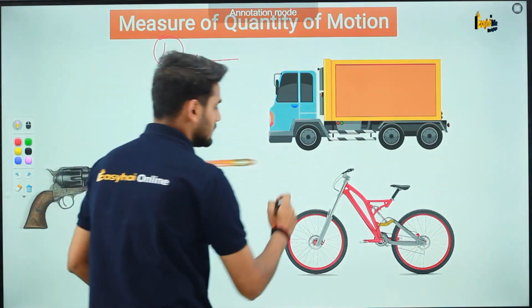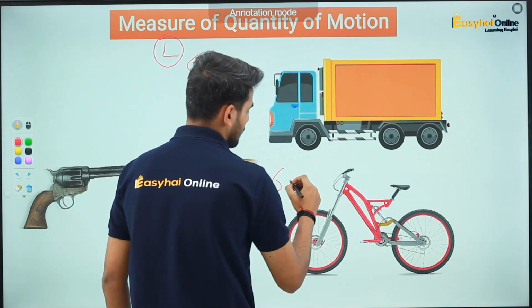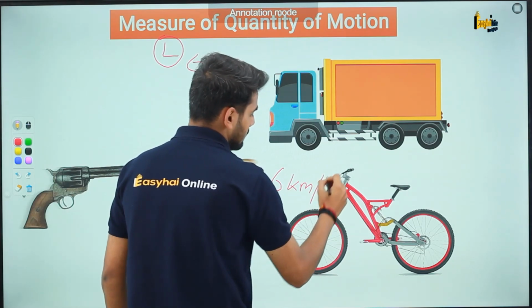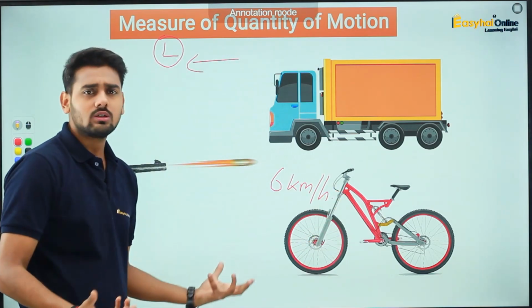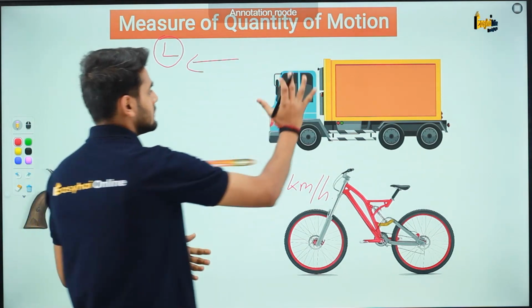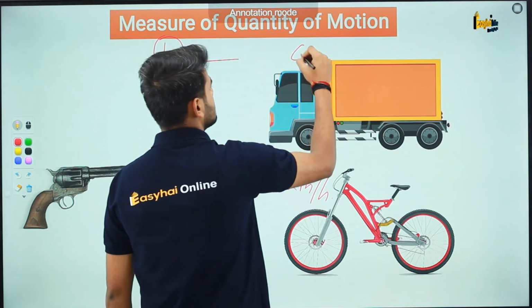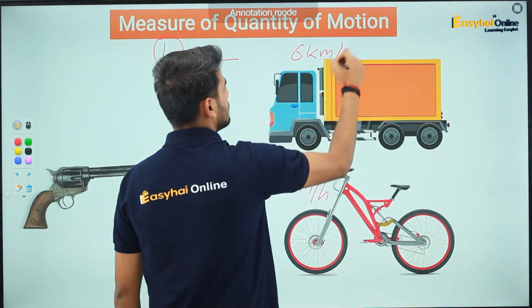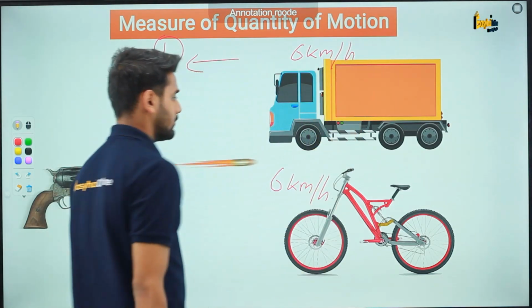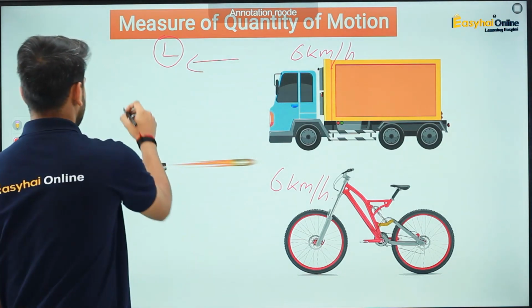Now, this bicycle is moving with a speed of 6 km per hour. So this speed is not that much. Apart from this, this truck is also moving in the same direction with the same speed, which is 6 km per hour. Now, a very simple question is in front of you.